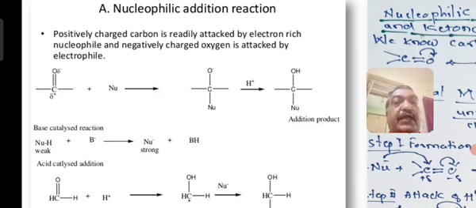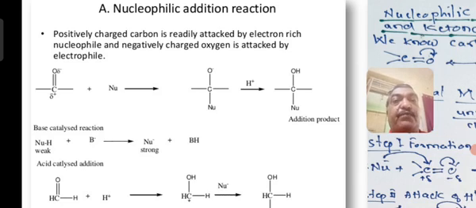So this kind of reaction can take place in two ways: a base catalyzed reaction and an acid catalyzed reaction. In the base catalyzed reaction, we have NuH, which is a weak reagent. It will react with a base to form a negatively charged nucleophile, which is strong, and BH as a side product. In the acid catalyzed reaction, the catalytic reagent is an acid like HCl or water, or depending upon the nature of the reaction, H plus is added to the reaction.